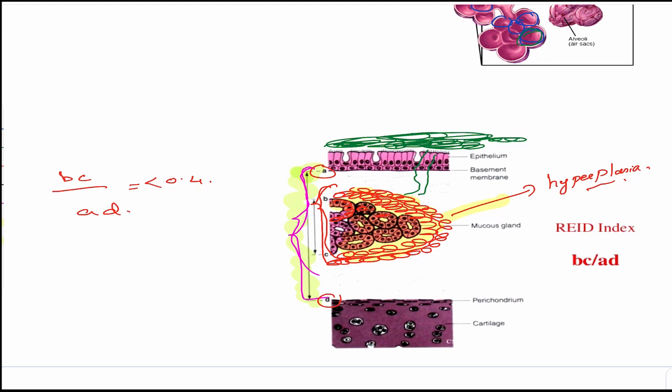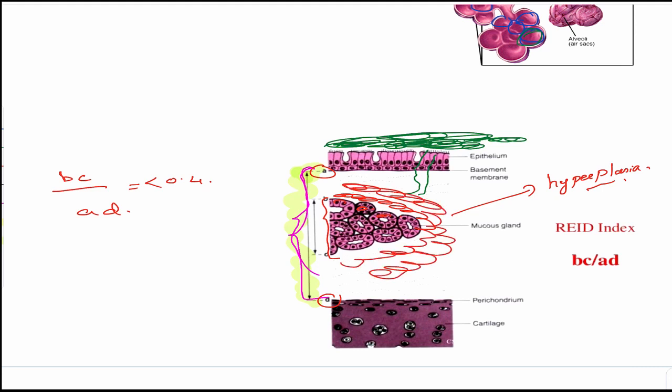This is a case where we don't have any kind of hyperplasia, isn't it? In that case only you will get this: this thickness divided by the total thickness. Now imagine there is hyperplasia, a huge hyperplasia. So what happens? This ratio will change, isn't it? Because now the thickness we consider is from here to here. So this ratio will become greater than 0.4, and to be very specific, typically greater than 0.5 is more diagnostic.